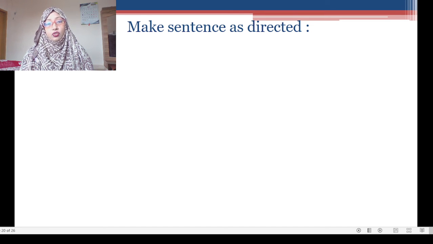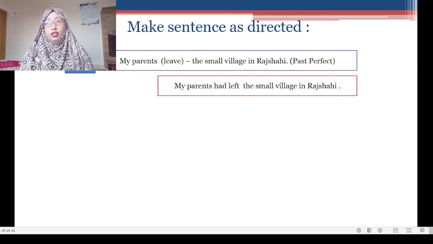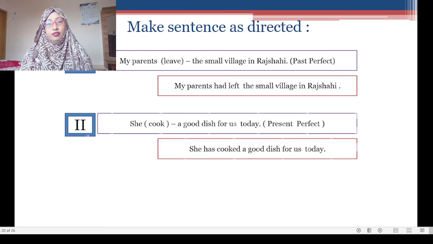There are in total 12 types of tenses, and in part one I have discussed four, and today I have discussed the rest of the tenses, that is the remaining 8 types of tenses. So through these two lectures I have tried my level best to make you understand everything.